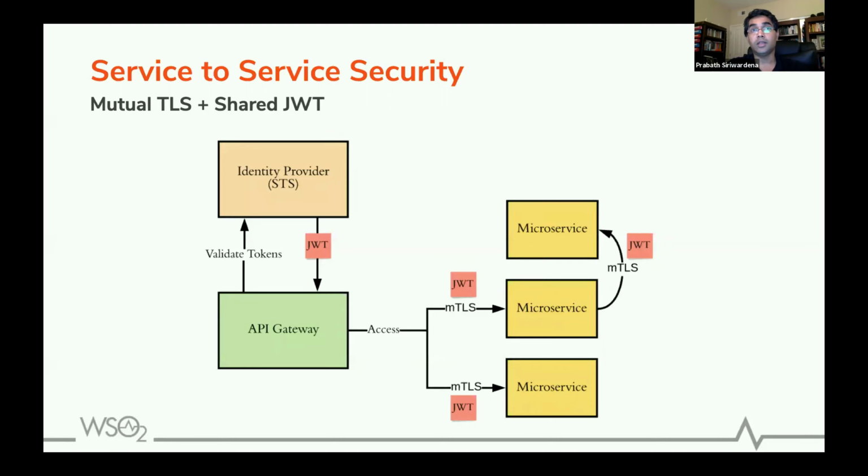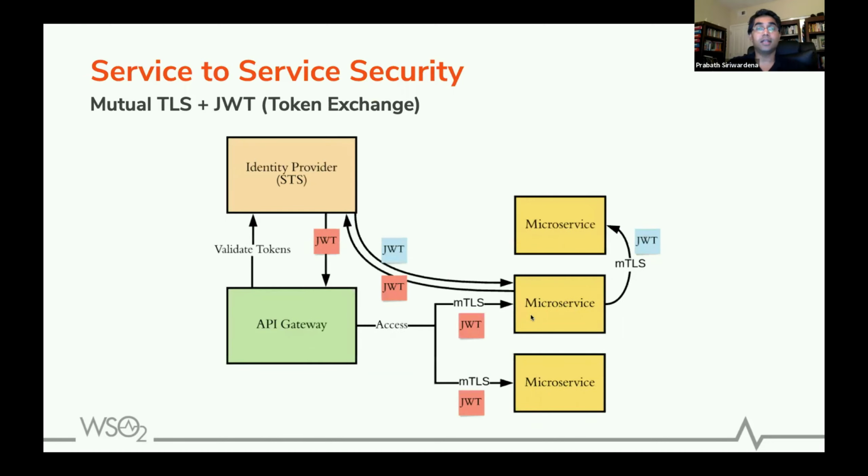And also, if you look at JWT, it has an audience element. Audience means the legitimate recipient of this particular token. In this case, since your intention is to share the JWT across all your microservices, you need a single audience value that is accepted by all the microservices in the deployment.